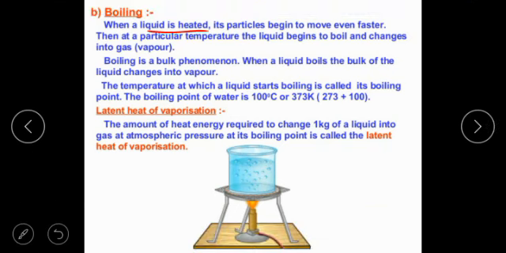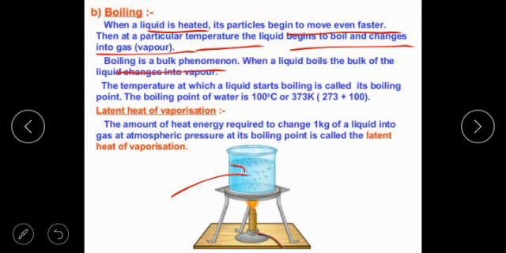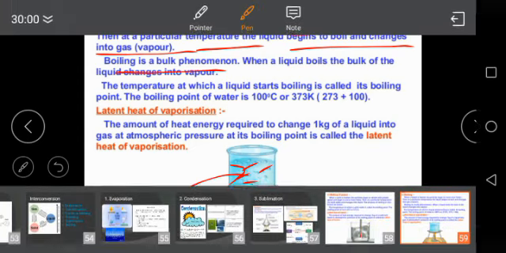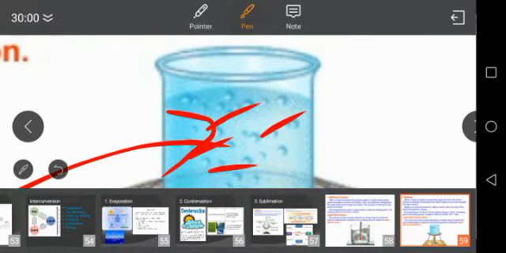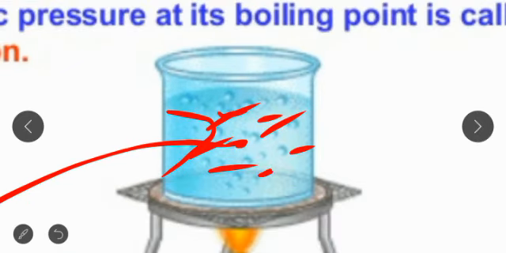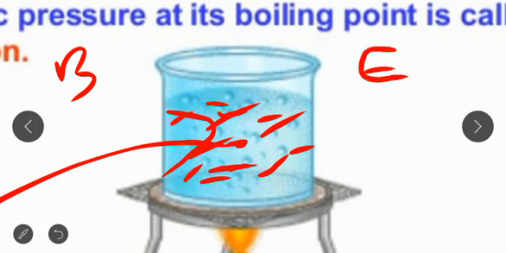When a liquid is heated, its particles begin to move even faster. Then at a particular temperature, the liquid begins to boil and changes into vapor. This condition is called boiling. Boiling is a bulk phenomenon. Bulk phenomenon means boiling affects all the particles present inside the liquid. All the particles inside whatever liquid is there are going to be affected. Whereas in boiling it is a bulk phenomenon, evaporation is a surface phenomenon.